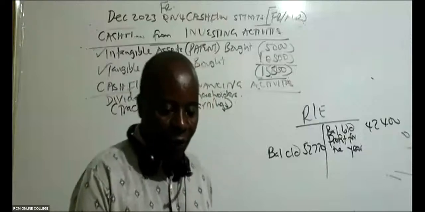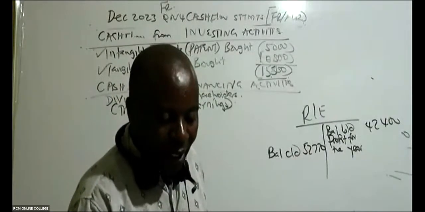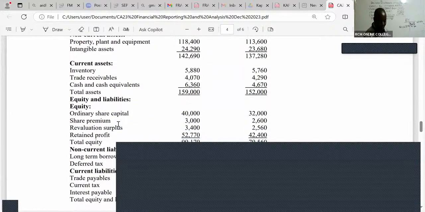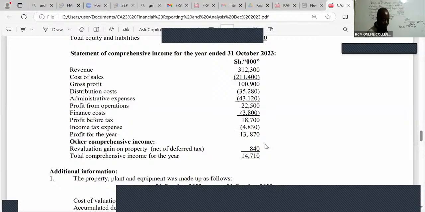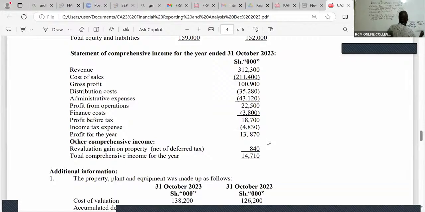So in this case here, profit for the year. Are you able to see the profit for the year? Go to your income statement and see the profit for the year. Leave this comprehensive whatever. It is profit for the year. The profit after tax is 13,870. And then you balance your accounts.